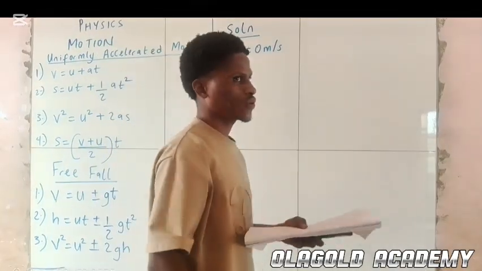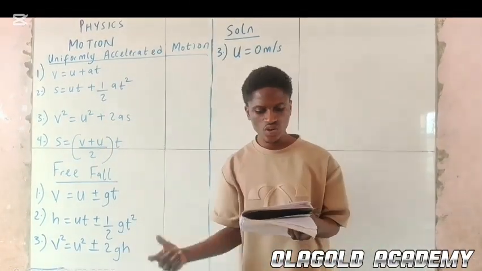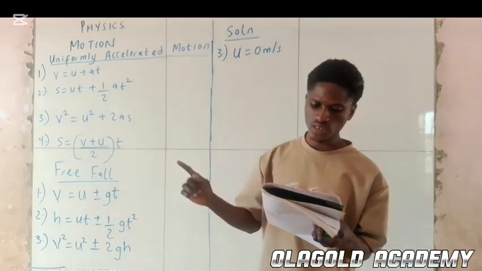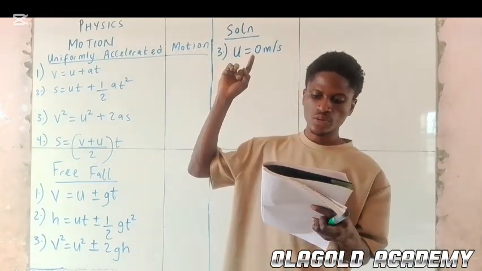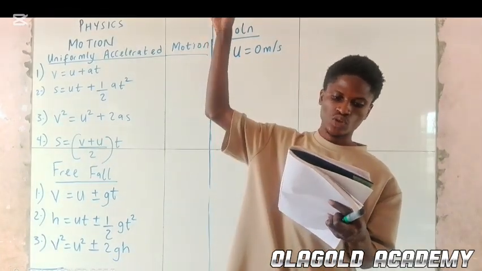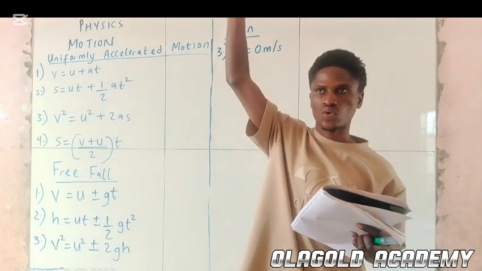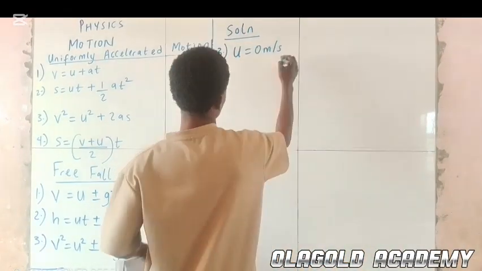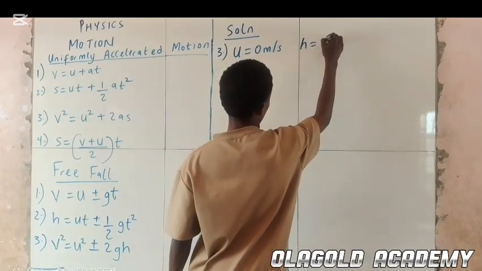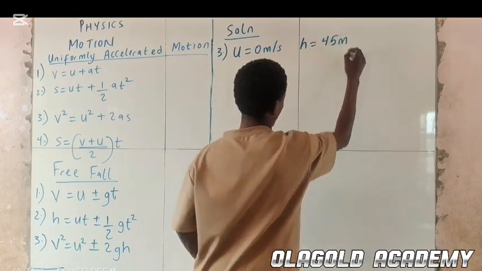It says an orange fruit drops to the ground from the top of a tree, 45 meters tall. So the height is 45 meters.